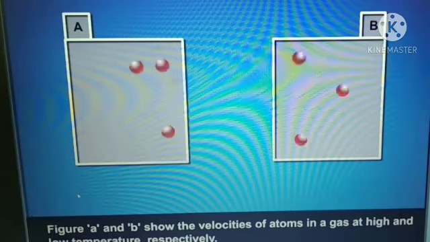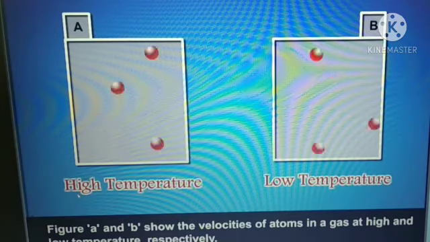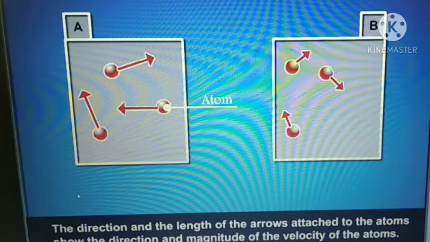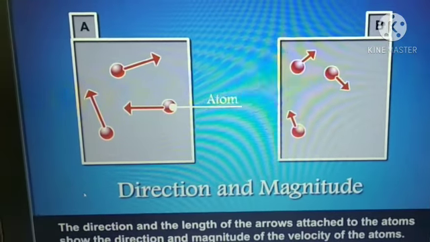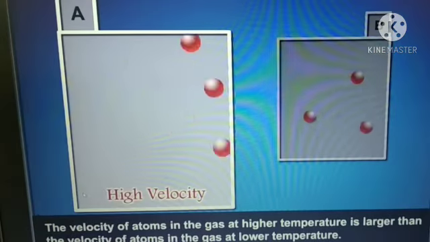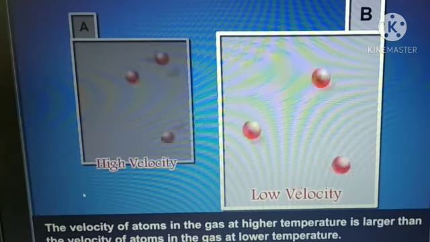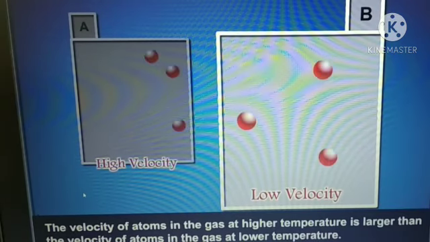Figure A and B show the velocities of atoms in a gas at high and low temperature respectively. The direction and the length of the arrows attached to the atoms show the direction and magnitude of the velocity of the atoms. The velocity of atoms in the gas at higher temperature is larger than the velocity of atoms in the gas at lower temperature.